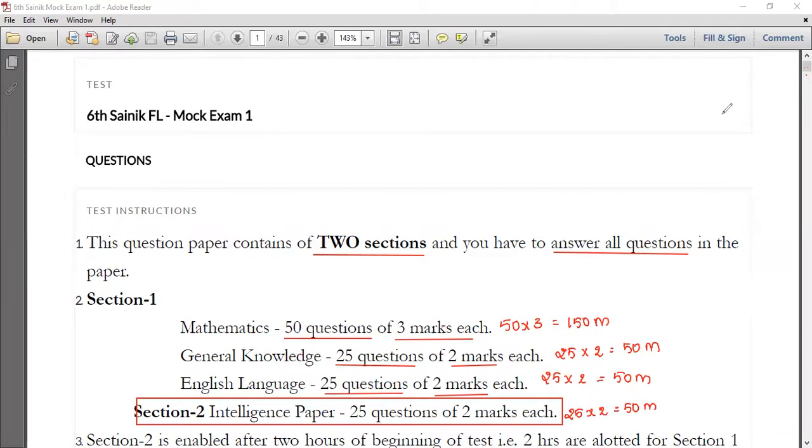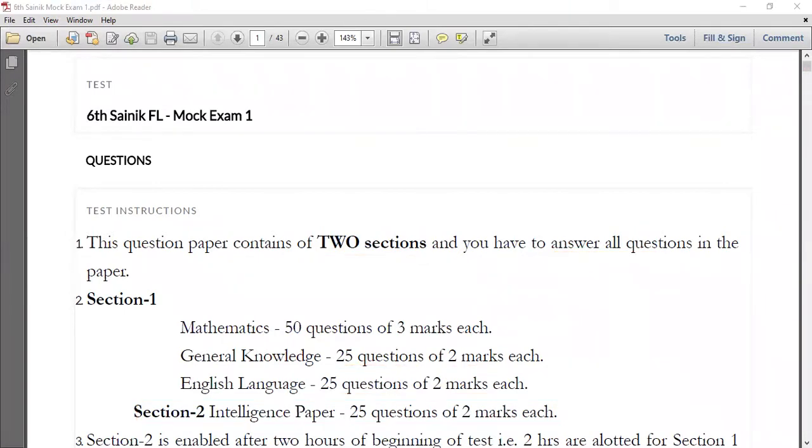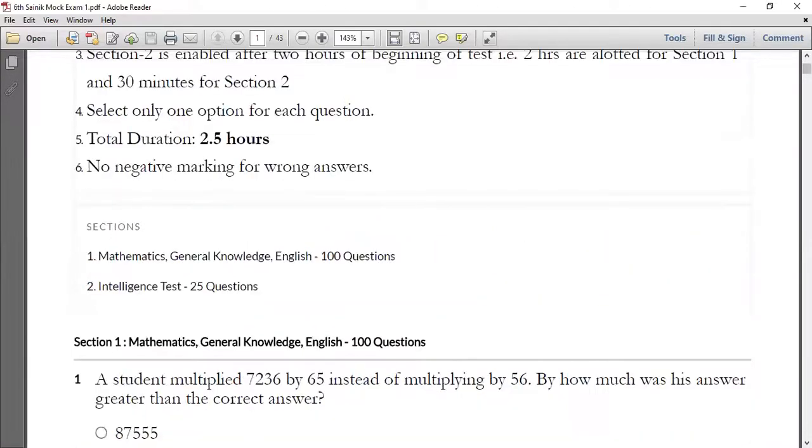And what about section 2? Let us see about section 2. All of you have a look into this. Section 2 will be enabled after 2 hours from the beginning of the test. The 2 hours are allocated for mathematics as well as GK, and the remaining 30 minutes are allocated for section 2.